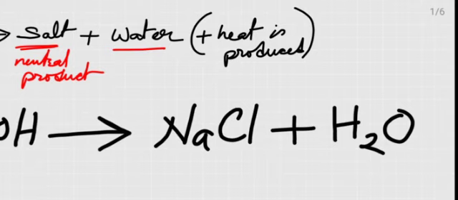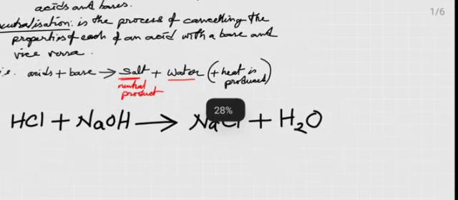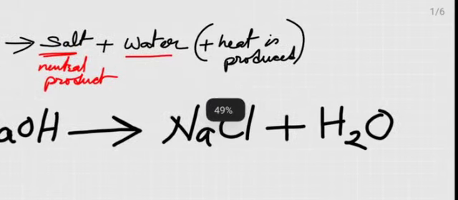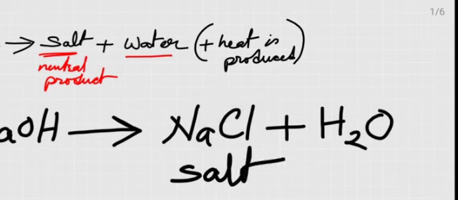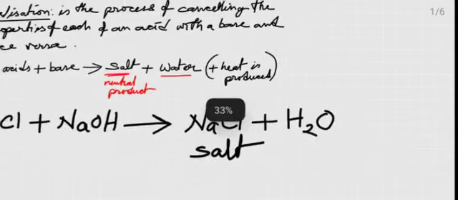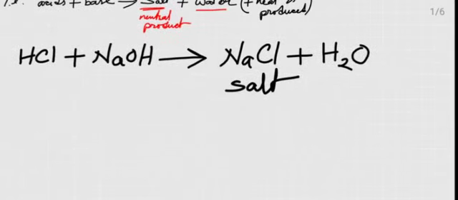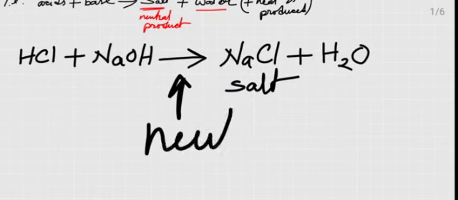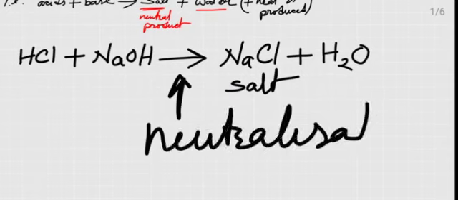So in this way, salt is produced. This is the salt called sodium chloride, also commonly known as common salt. And this reaction is called a neutralization reaction. So in this way salts are formed.